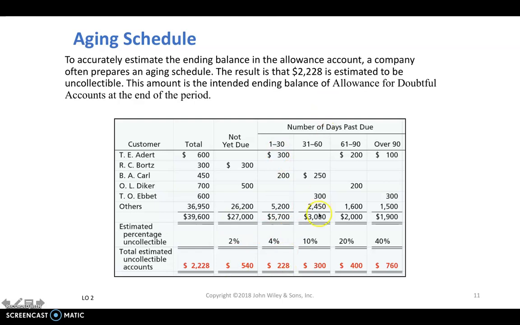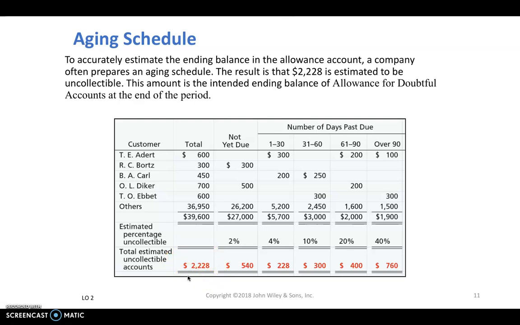We do that for each column. Then at the end, we add up the results of our multiplication, 540 plus 228 plus 300 plus 400 plus 760, and that becomes the ending balance of the allowance for doubtful accounts at the end of the current period.